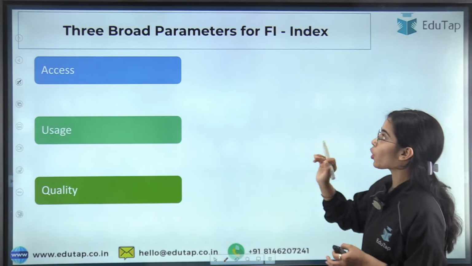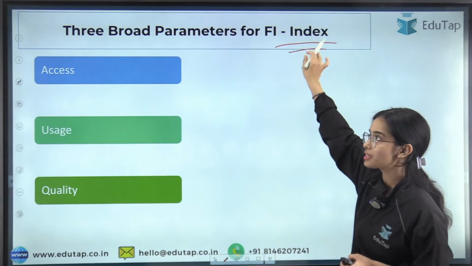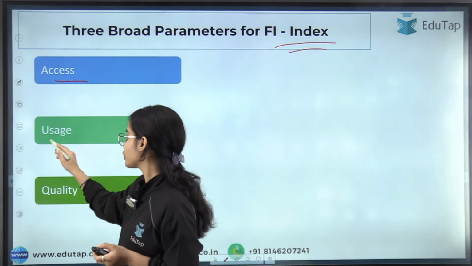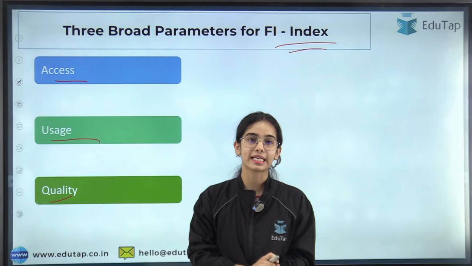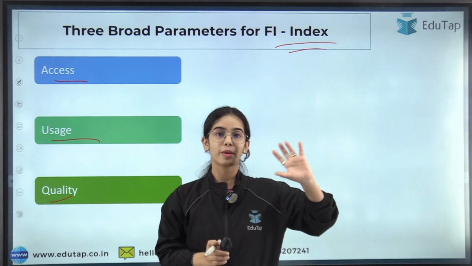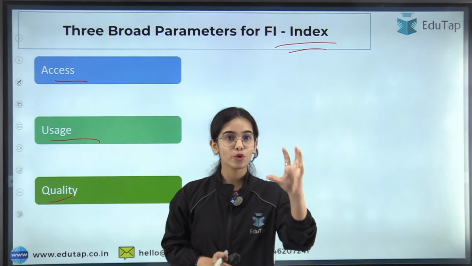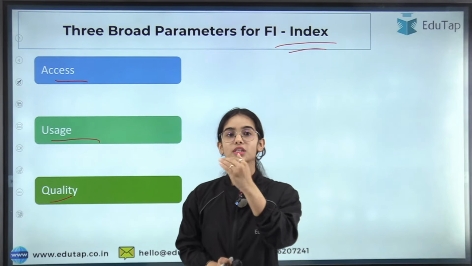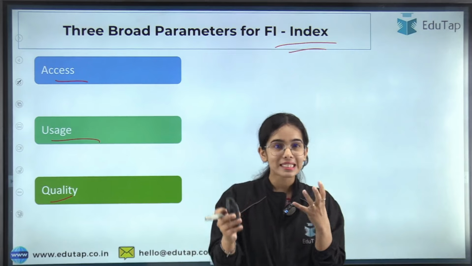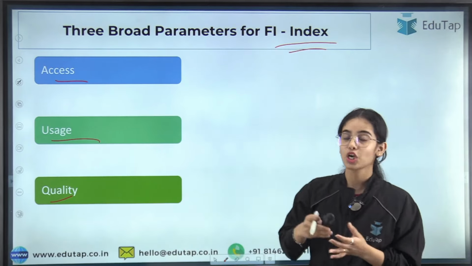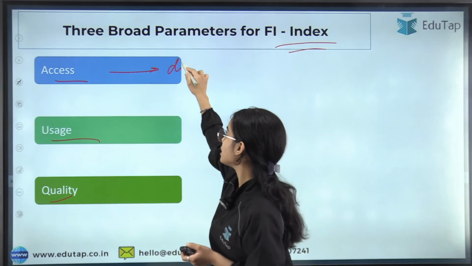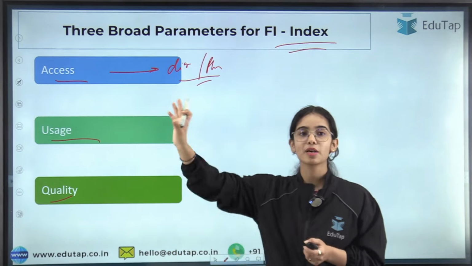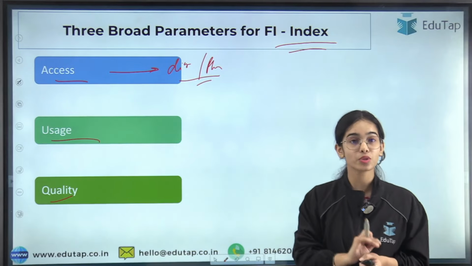Now there are 3 broad parameters for the Financial Inclusion Index. That means the index depends upon 3 broad parameters: access, usage and quality. First of all, what is the meaning of access? Access means whether a bank is near you or not, whether you are able to access insurance services or not, whether you are able to access pension services or products or not. So are you having digital or physical access to financial products or services? Let's say a bank is near you, so that is providing you access to banking services.